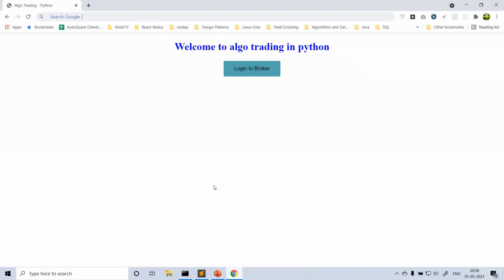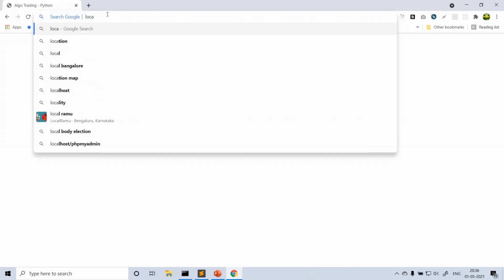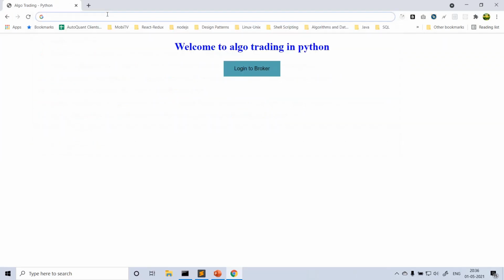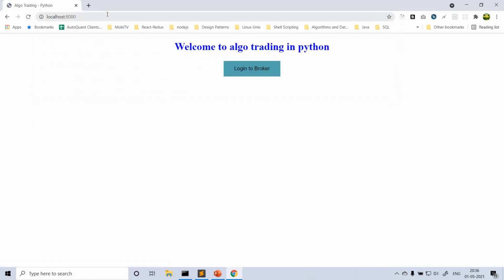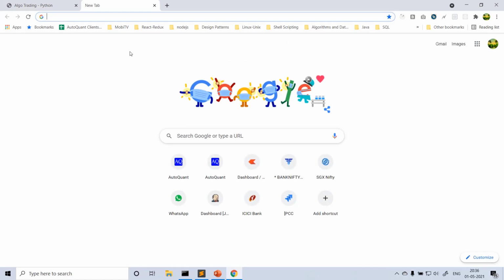So go to the browser. Let me again type it for you. Sorry, 8080. So this is our app right now. What do you get when you launch this on the browser? You have not yet logged in, right? When you click login to broker, you will be redirected to the broker login page, correct? There you enter your credentials and you will get redirected back to this page. First, let me log out from the session so that you will see the complete flow.